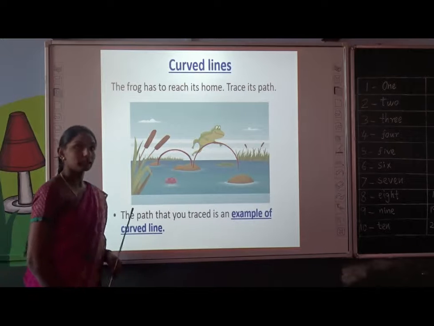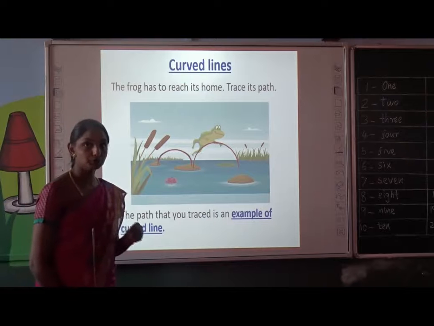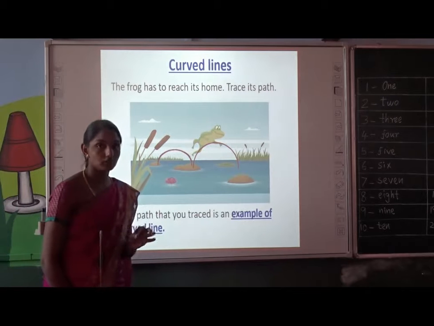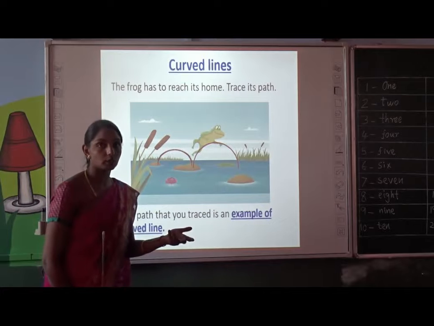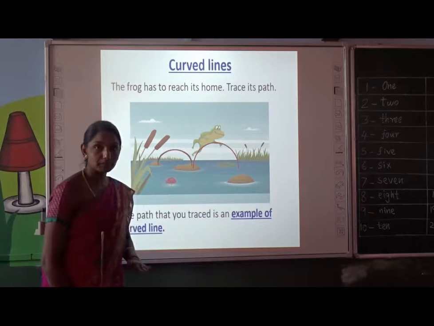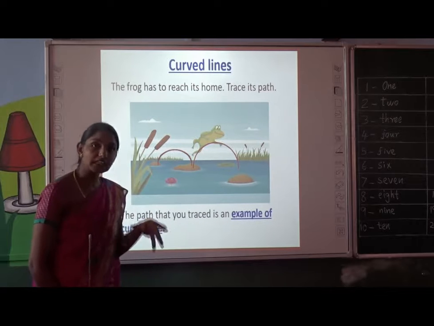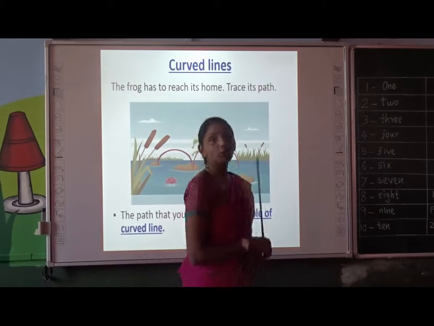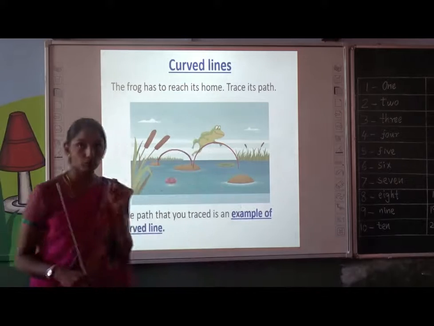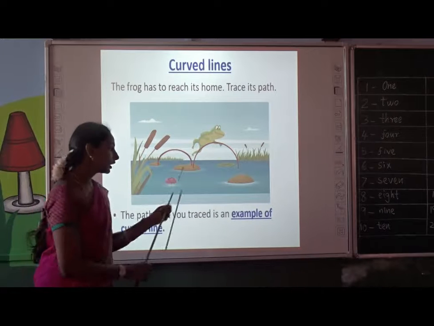Is it clear? Let me tell one more real life example. If we want to move from one place to another by jumping, please make note of the word jumping. Okay, instead of walking, if we want to move from one place to another by jumping, it's an example of what? Curved line. Okay, stand up and jump. Okay, jump from one place to another place. Okay, like this, if you jump, jumping means the path is an example of curved line.